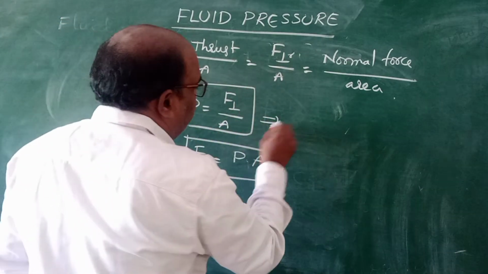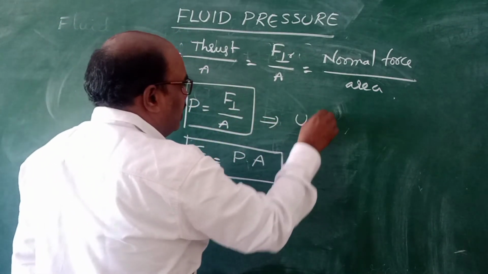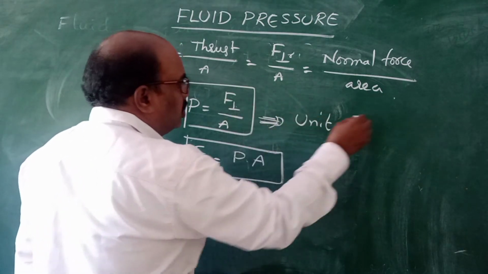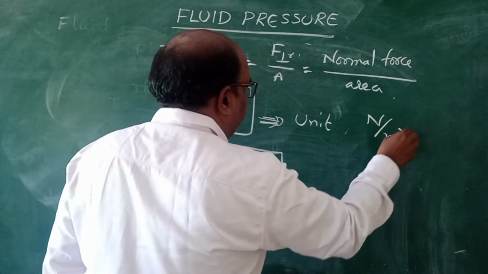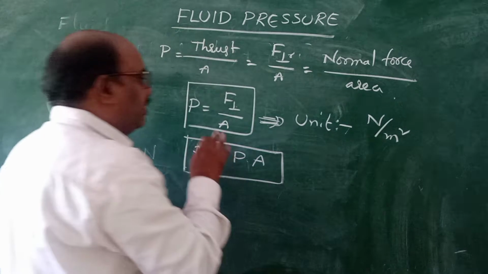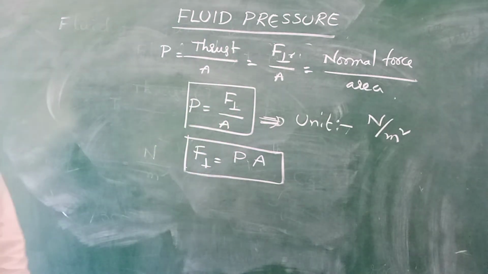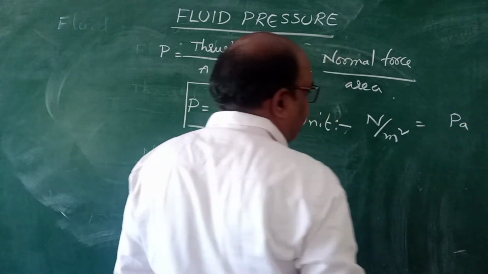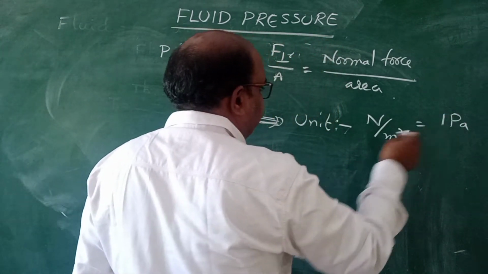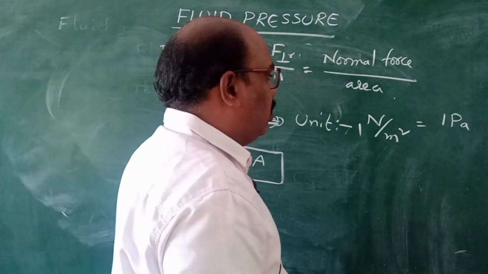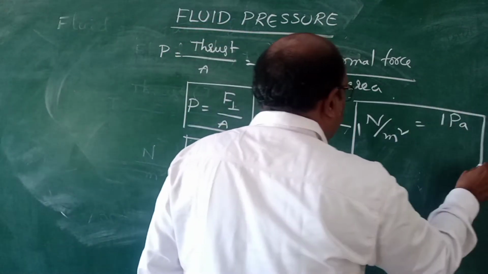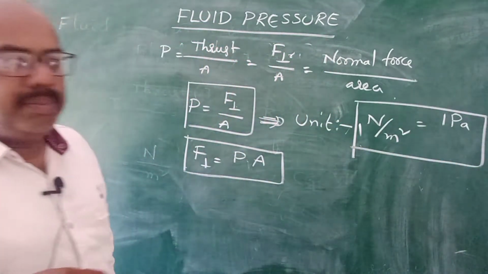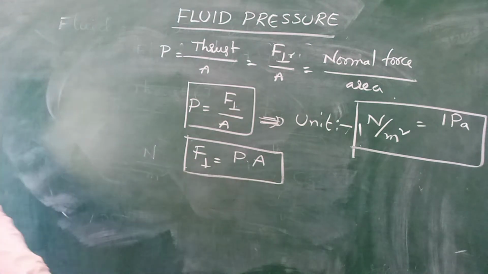From this, what is the unit of pressure? Pressure unit is force Newton by meter square. Newton by meter square is the unit of pressure. You can also write it as Pascal. Pascal is a scientist. 1 Pascal is the SI unit, 1 Pascal equal to 1 Newton per meter square. This is the unit of pressure.